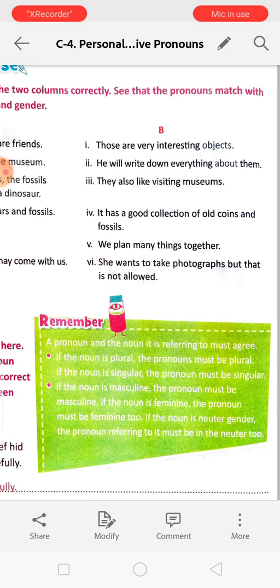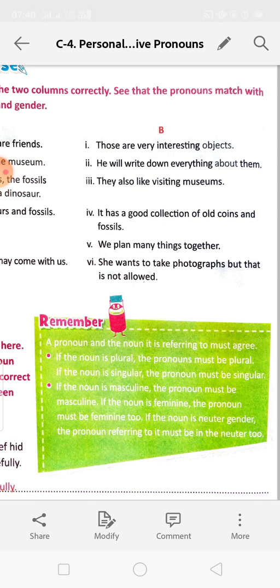Then we have to say he. If there are boys, then we have to write they, we cannot write he. Listen to me properly. If the noun is plural, the pronoun must be plural. If the noun is singular, the pronoun must be singular. That means if there is a boy, then we have to write he.